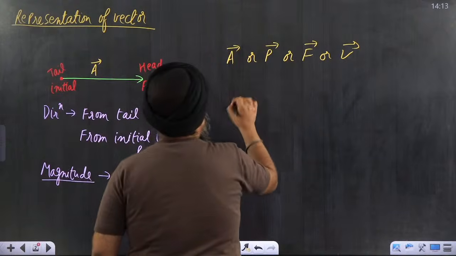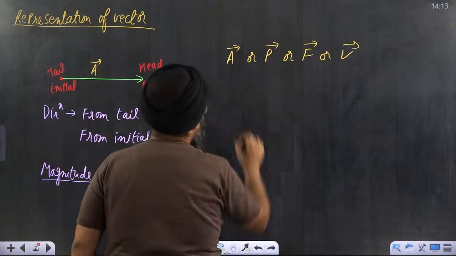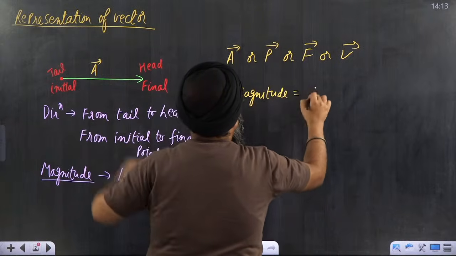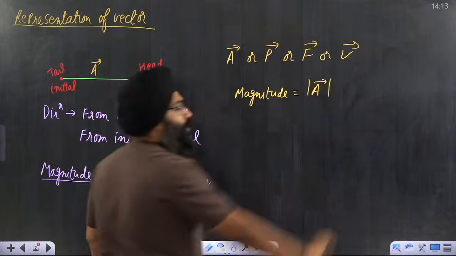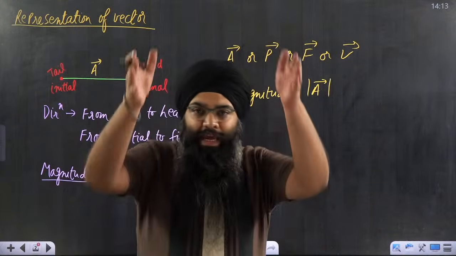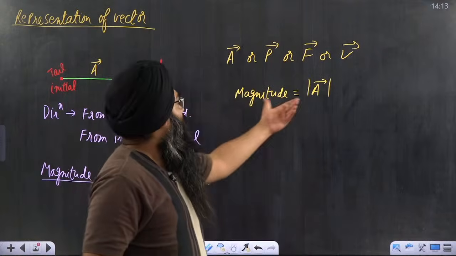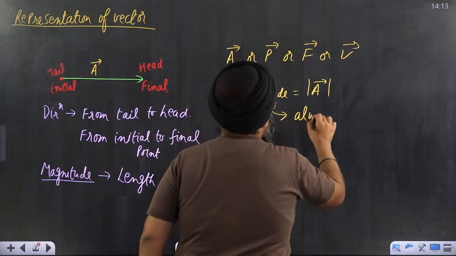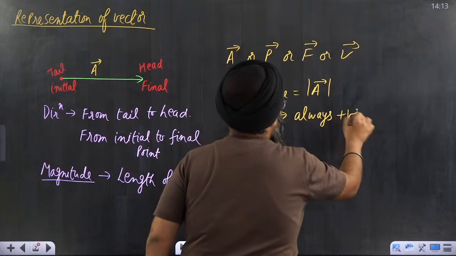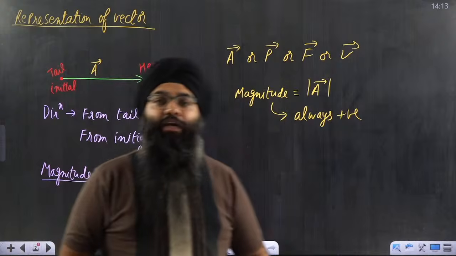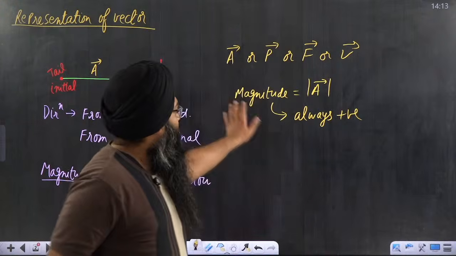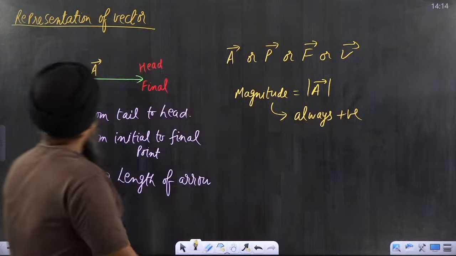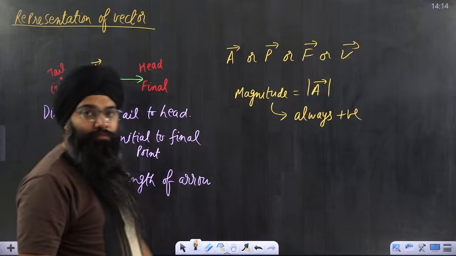The magnitude of the vector can also be represented as a vector mod. Whenever I apply a vector mod, that means I am talking about magnitude. And always remember, the magnitude of a vector is always a positive value. So it is always positive, and the magnitude is represented by the mod of a vector. This is how the representation goes.